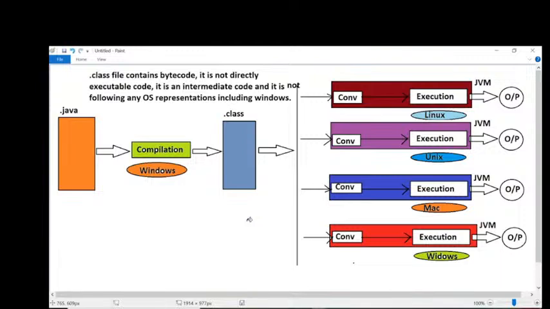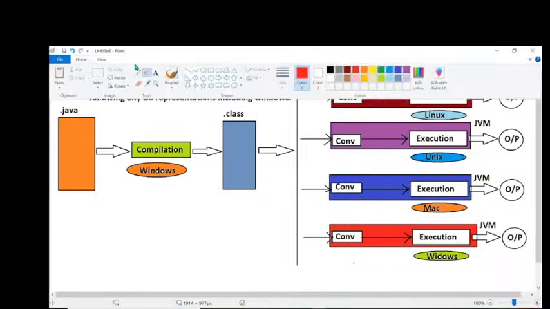See the diagram? This JVM is running on what? Linux based JVM. The second JVM is running on a Unix based JVM. The third is a Mac based JVM. The fourth is a Windows based JVM. So Java is a platform independent programming language, but JVM is a platform dependent tool.